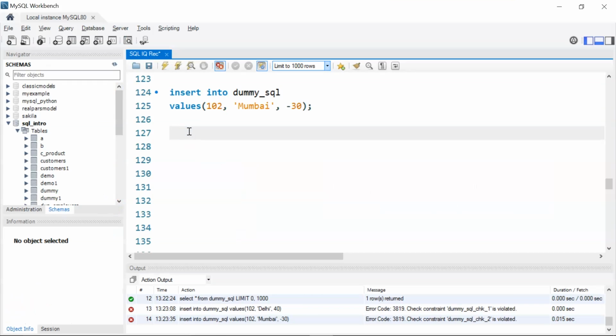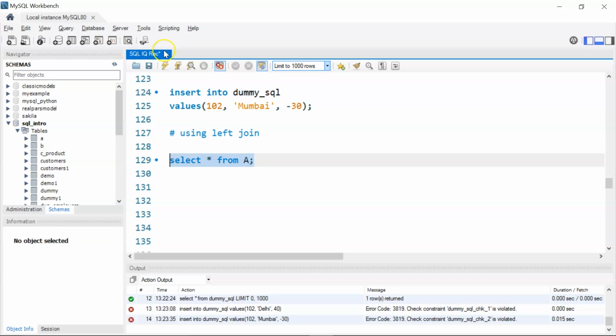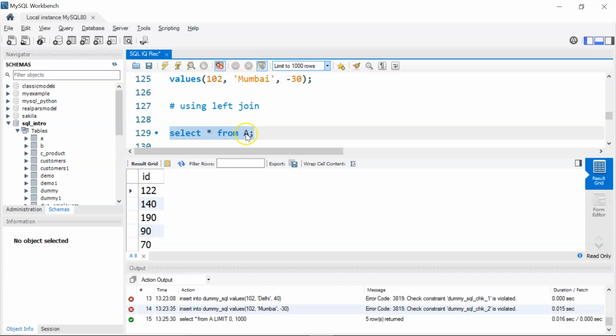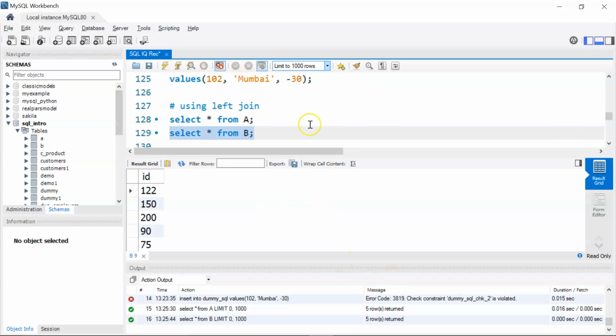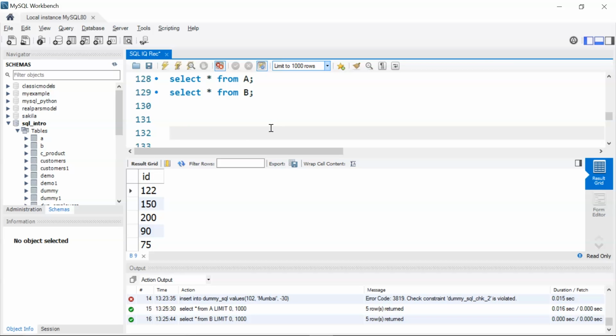Okay, so I'll give my comment using left join. First of all, let me display my tables. I'll write select star from A. If I run this, I have the IDs. There are total 5 IDs in table A. Similarly, I'll copy this and we'll see the values that are present in table B. So again, I have 5 values. There are a few non-matching values as well. So I want to return those non-matching values that are not present in table A.